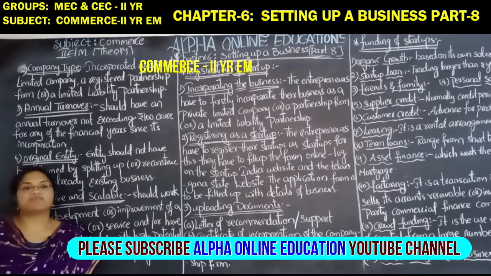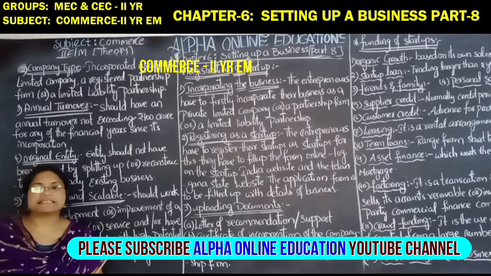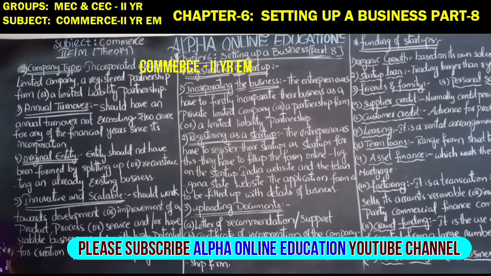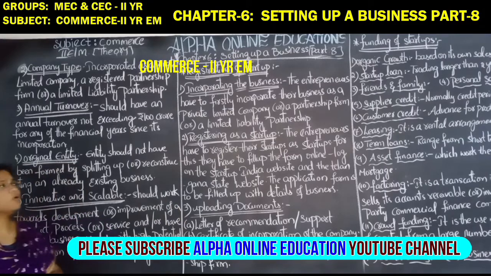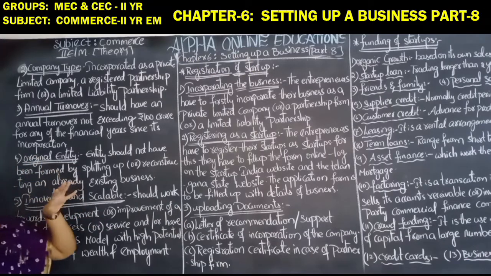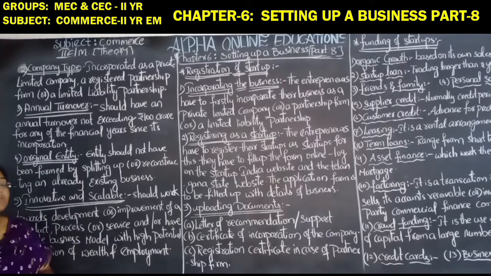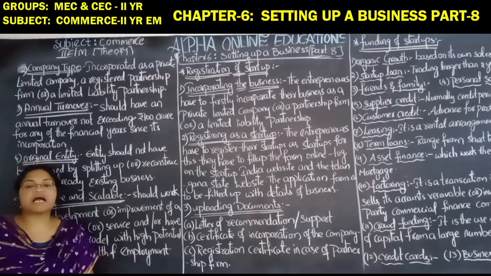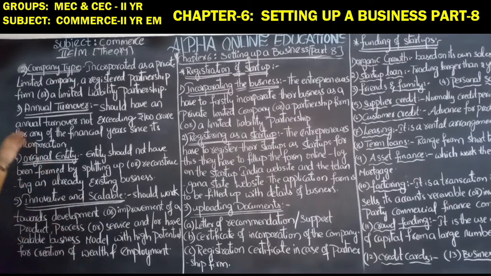Commerce theory part for the second year's English medium. The chapter that you are dealing with is the 6th chapter, setting up a business. This is the 8th session of the chapter. So now we are going to know how to start up a business. In the previous video we started the topic of prerequisites, so that is a continuation of this.